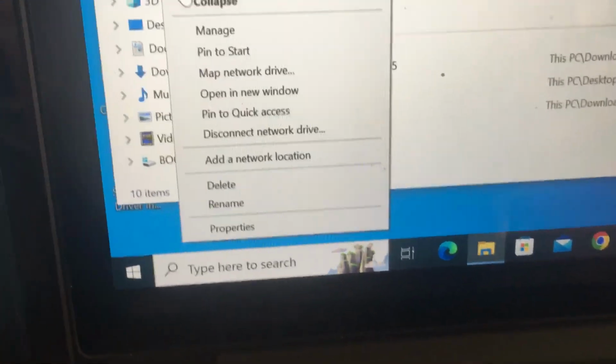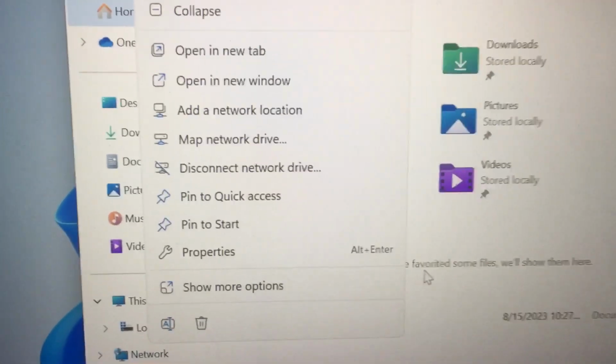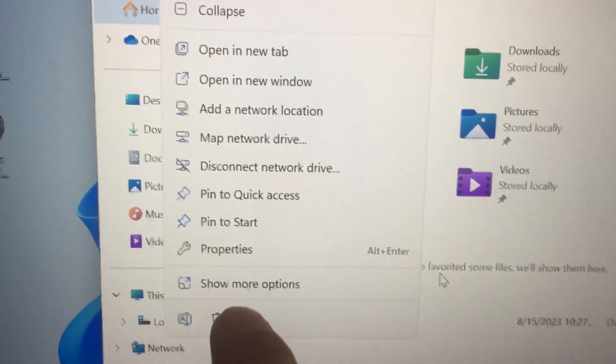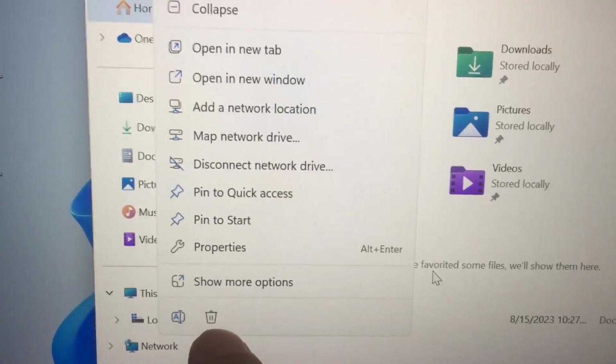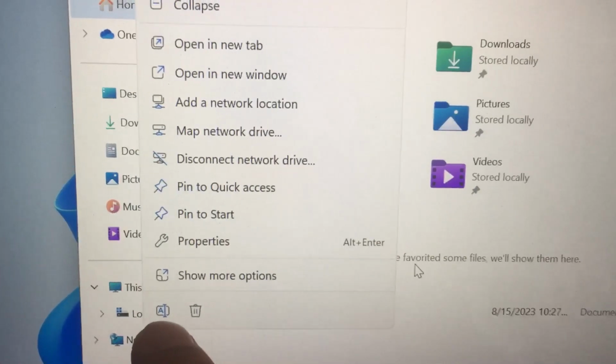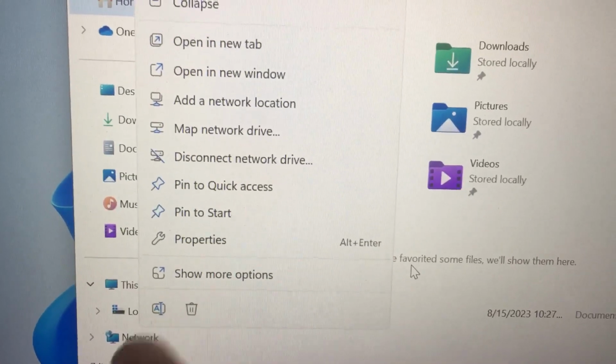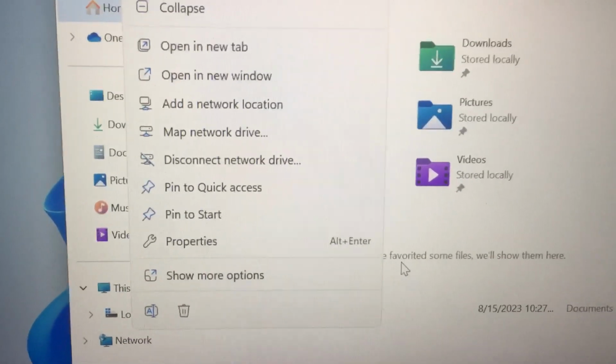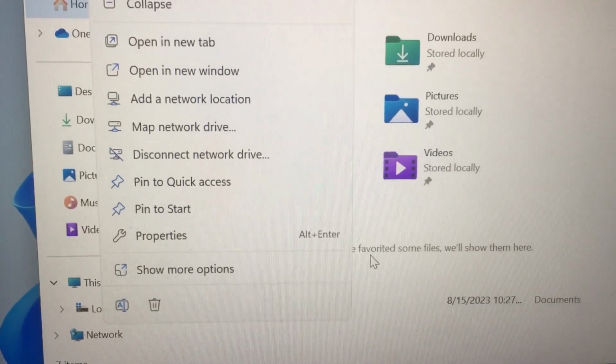So delete and rename appear to be missing from this list, but it's not actually. They've replaced the delete with a trash can icon, and rename, which is really tough to understand, with this icon with an A. So just want to make a short video about this.